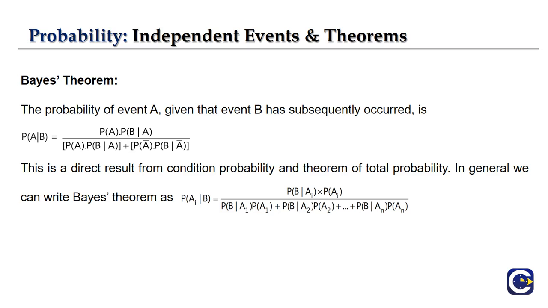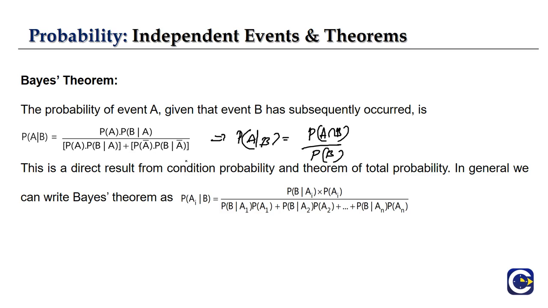So Bayes theorem is actually somewhat related to our conditional probability. So we know how we write a conditional probability. Here they have written it in terms of intersection, and apart from intersection, they have directly written it in this way. We know our P of A by B can be written as P of A intersection B by P of B. So instead of that, we can even write it in this way. So both are actually the same. So this is our conditional probability: the probability of event A given that B has subsequently occurred is P of A by B. So that we know. This is a direct result from our conditional probability and our theorem of total probability.